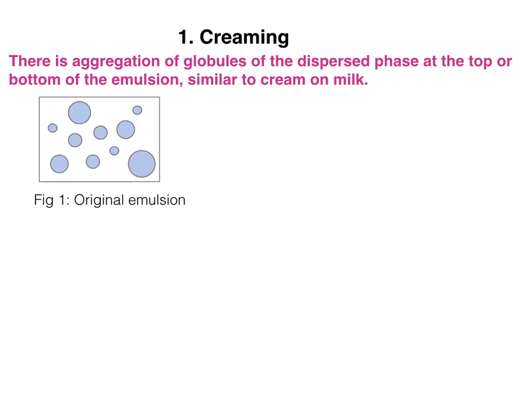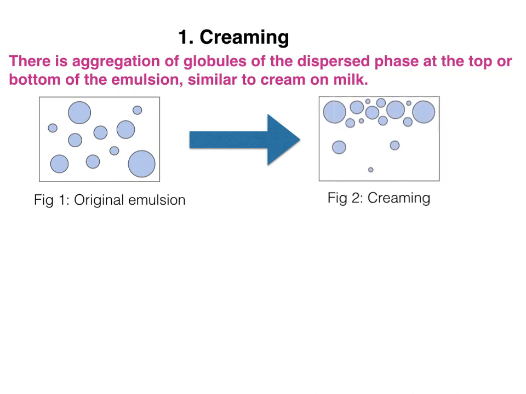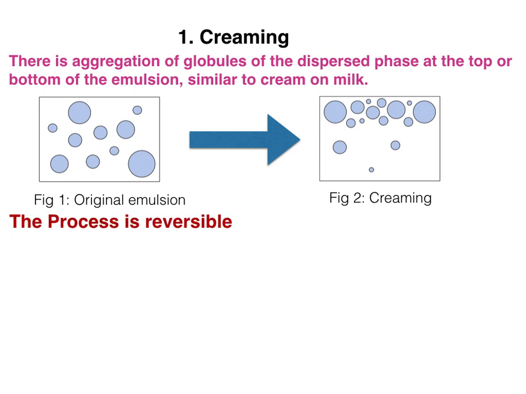Look at this diagram. This is representing the original emulsion, in which the globules of dispersed phase are uniformly distributed throughout the emulsion, while in the second diagram, the globules of dispersed phase are moving upward to the surface of emulsion and aggregating to make a layer. This is creaming. Although every droplet in this layer retains its individuality, that's why it is a reversible process, and a creamed emulsion can be restored to its original state by gentle agitation.